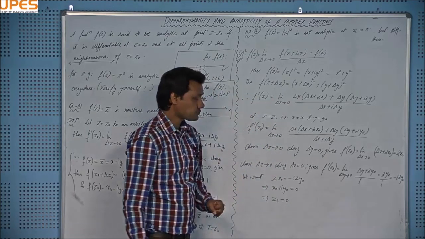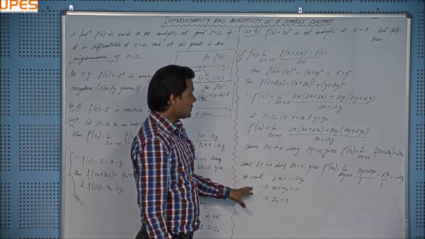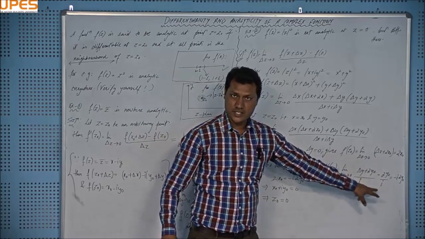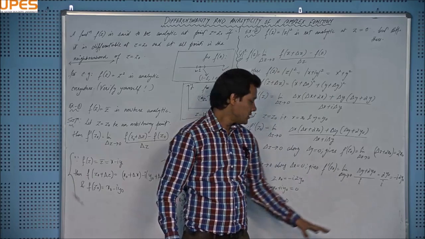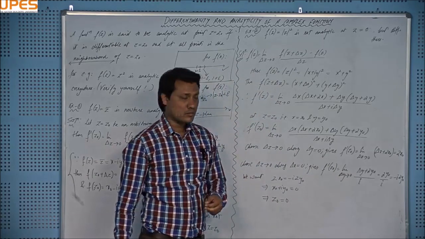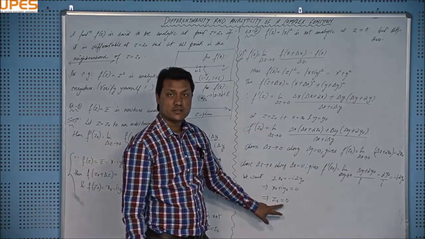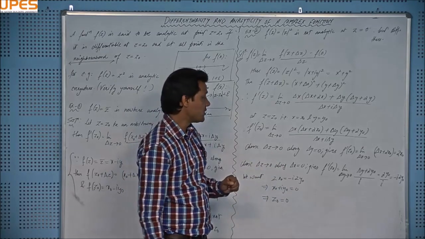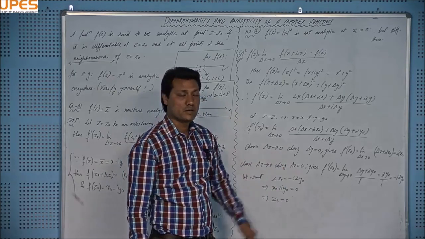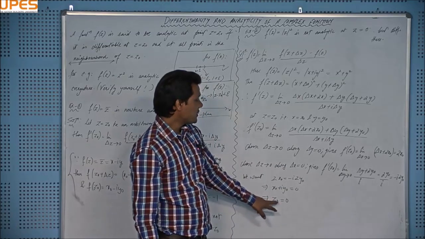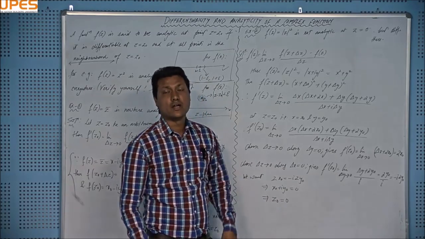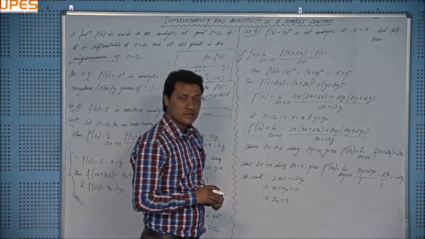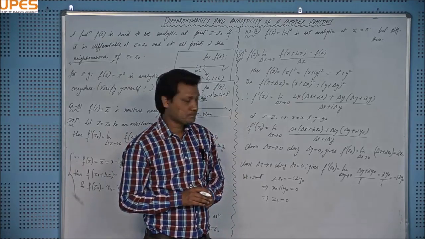It means that if we want these two limiting values to be the same, right, then that will happen only at this point, and that point is the 0 point. Means the function is differentiable. Obviously we can call it differentiable because the limiting value is same in both paths. The function is differentiable only at this point, z naught equal to 0, and not at any other point, right?